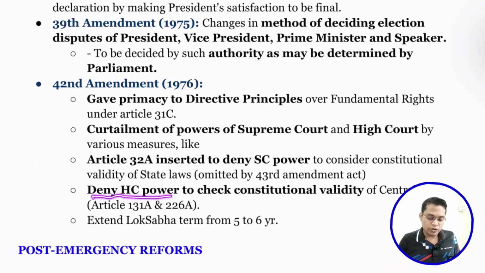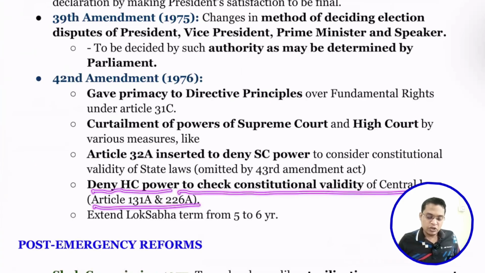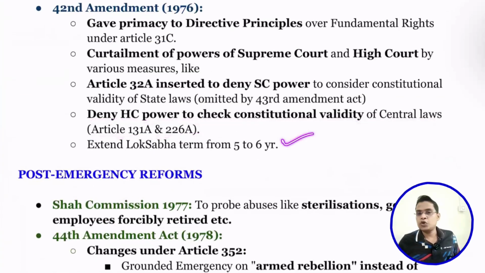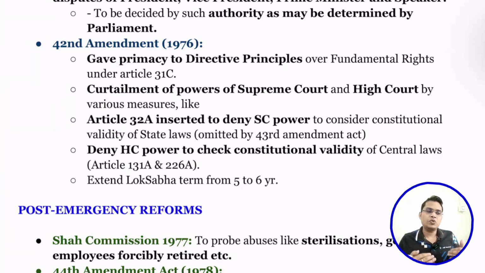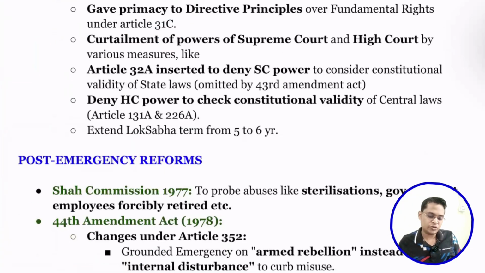So, deny the High Court power to check the constitutional validity of central law. Okay. So then also extend the Lok Sabha term from 5 years to 6 years. This is also something you need to remember, because it can be used to ask multiple questions. They can give 2 to 3 statements and ask which of the above were implemented in the 42nd Constitutional Amendment Act. Questions can be framed from here. So while you are reading, you need to have some understanding, some logic, about what changes were brought, so that you can easily find them in the examinations.